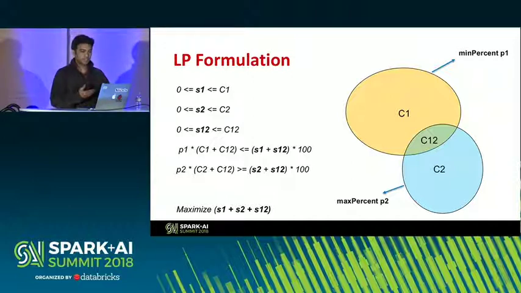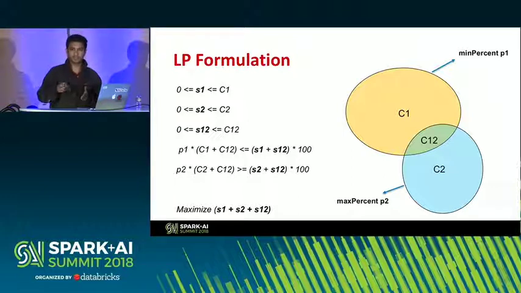So if the condition on these two regions is, for the region C1, I want to make sure that the min percentage is P1, and similarly for the other one, min percentage P2, it can be translated to a linear programming formulation where you specify all the constraints, right? In this case, S1 is the amount that you're trying to sample from the region corresponding to C1. The simple constraint is S1 must lie between 0 and C1. S2 must lie between 0 and C2. And similarly for S12, which is the amount that you want to sample from the overlap region.